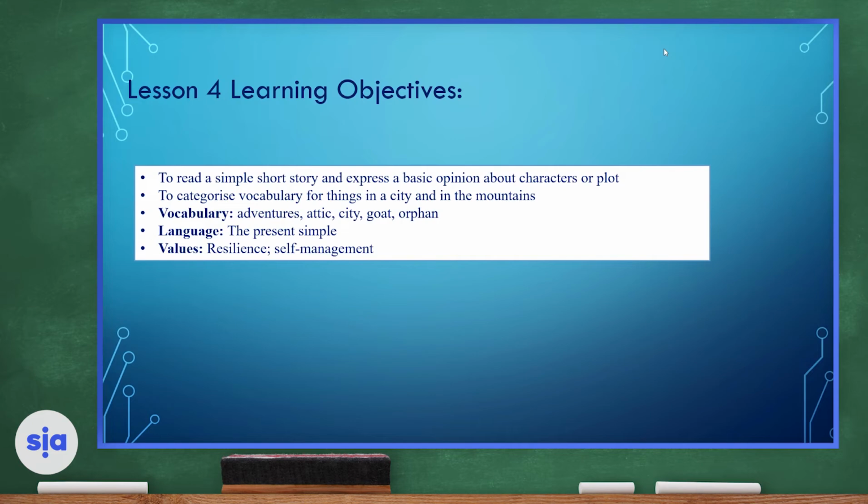We're going to read a simple short story and express a basic opinion about characters or the plot. We're going to categorize vocabulary for things in a city and in the mountains. And our vocabulary words here are adventures, attic, city, goat, and orphan. As for language, we're going to be working on the present simple tense. And of course, we're still discussing resilience and self-management.